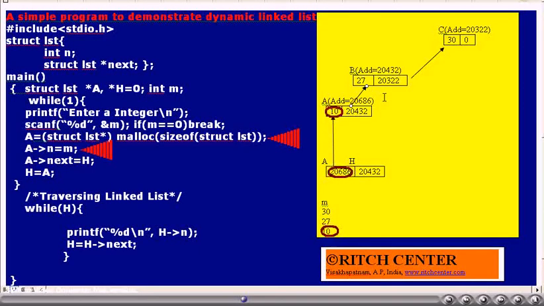Now, I assume that the user has entered 10. As 10 is not equal to 0, the loop will not be breaking. Rather, a new LST type object will be created. Let its address be 20686, that is assigned to the LST type pointer variable a. And then 10 will be stored in this newly created object.